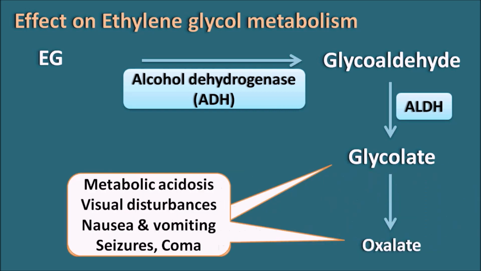Now this glycolate and oxalate can produce metabolic acidosis, visual disturbances, nausea and vomiting, seizures, and coma in the patient. Again, here we have to inhibit the formation of glycolate and oxalate by inhibiting the metabolism of ethylene glycol. Since fomepizole has an action on alcohol dehydrogenase, fomepizole can block this alcohol dehydrogenase action, thereby inhibiting the metabolism of ethylene glycol.